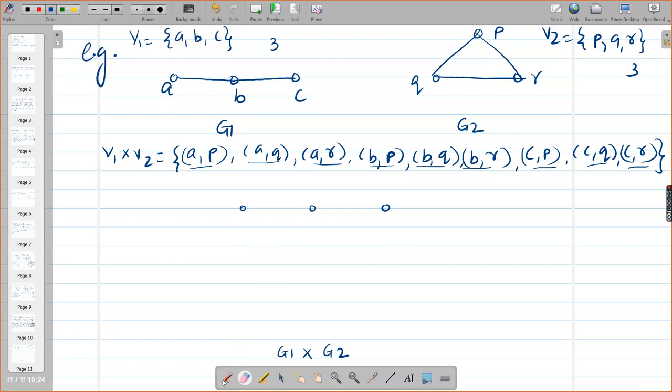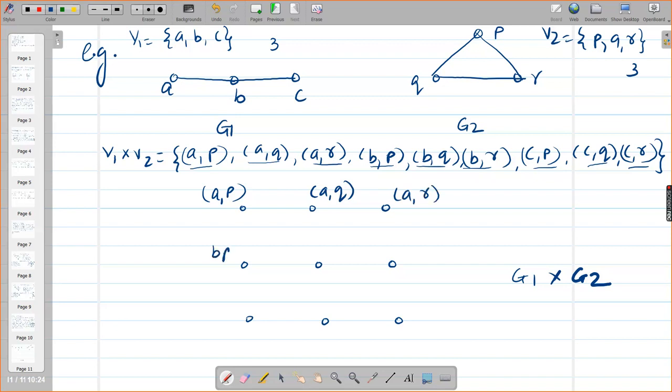Let me just put some space. 1 2 3, 1 2 3. Okay, I will erase this. I will write it here. Yes, so let us write the names AP, AQ, AR, then BP, BQ, BR, CP, CQ, and CR. Okay, is that okay, girls?